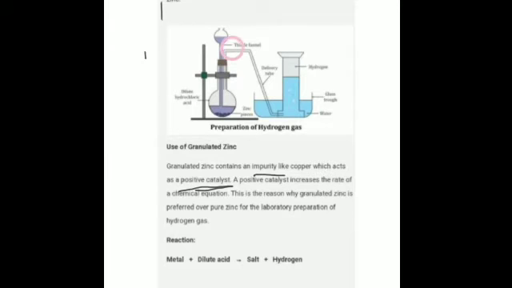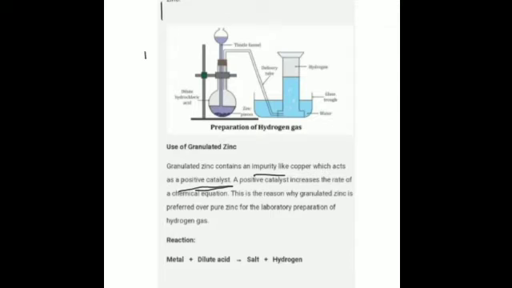This is the delivery tube, through which the hydrogen gas will pass and be collected through the beehive shelf in this inverted gas jar. This blue part that you can see is water, and this method of collection is known as the downward displacement of water.